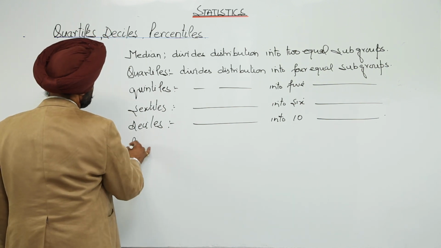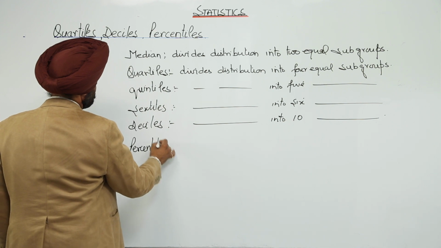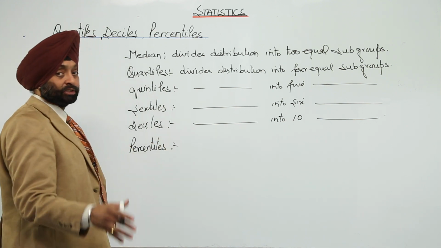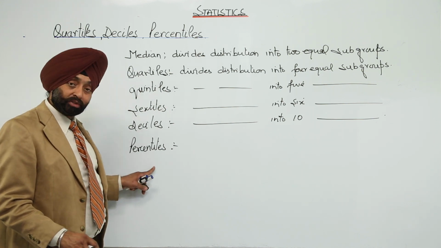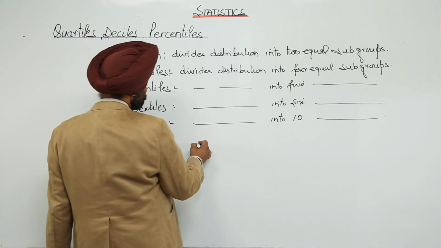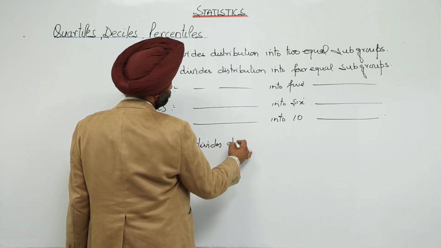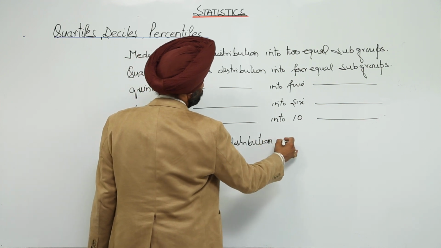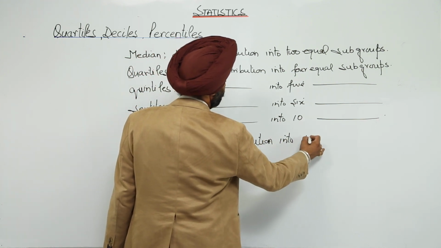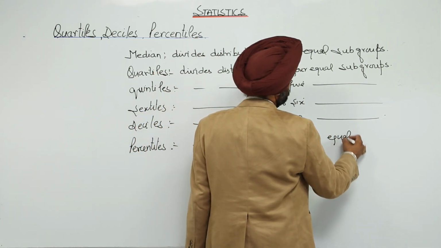And the percentiles. As the word sense says, we are using percentage, so it is percentile. It divides the distribution into 100 equal subgroups.